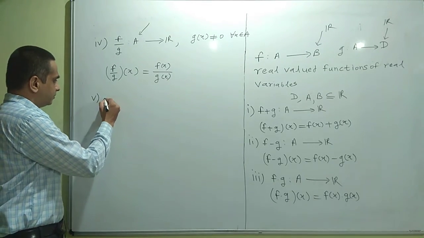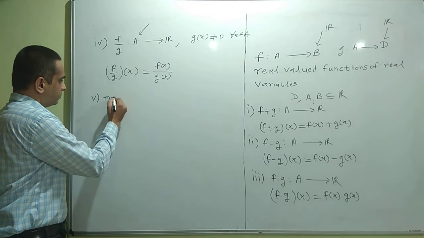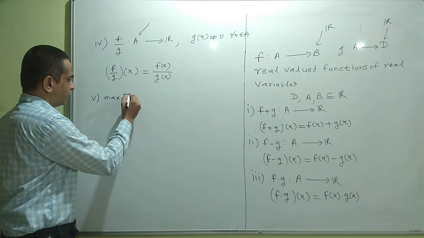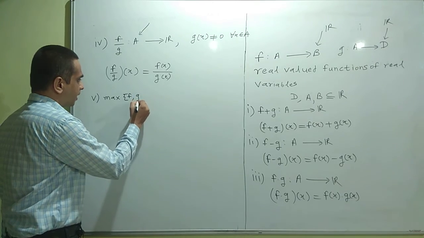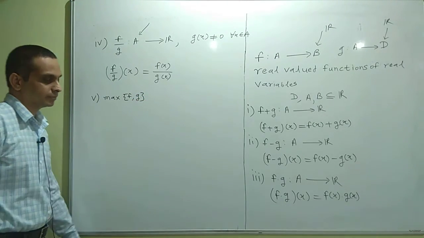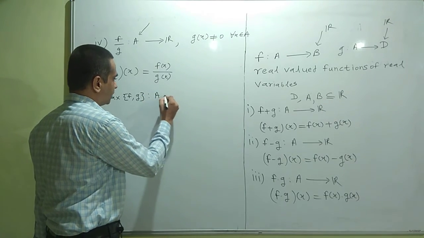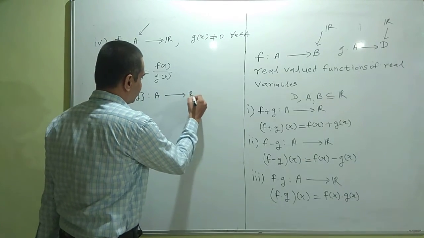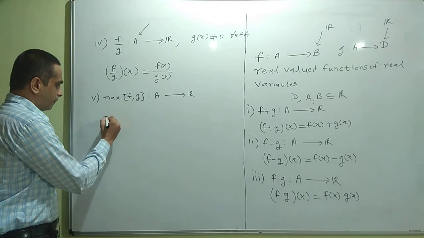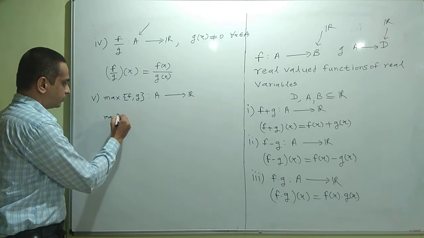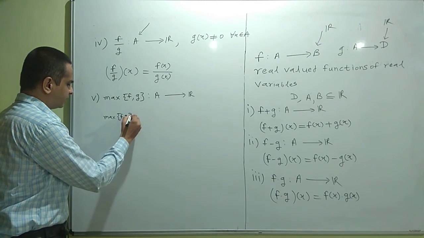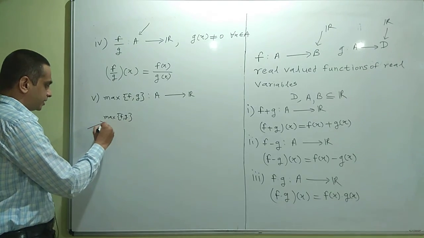Let me define the maximum and minimum functions of f and g as well. So the maximum of f and g is defined as, again a function from A to R, maximum of f and g, which I may call h.